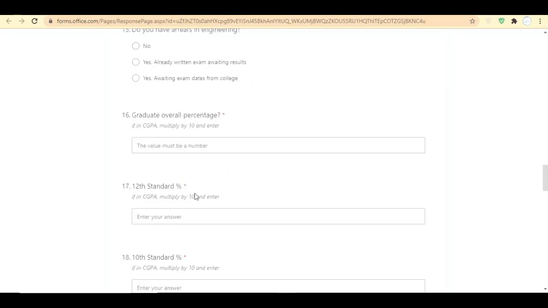In the 16th detail, they are asking for our overall percentage. Here we have to enter our overall percentage, not GPA.